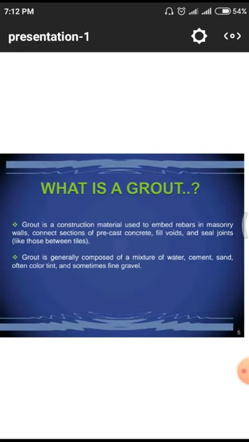We need to mix them in a well proportioned manner. Without a well proportioned mix, we won't get the required strength and bond between the elements. So that is the total phenomenon about grout and the materials used in the grout.